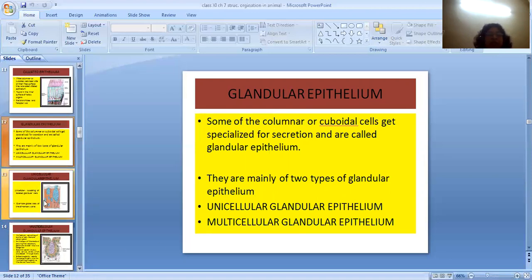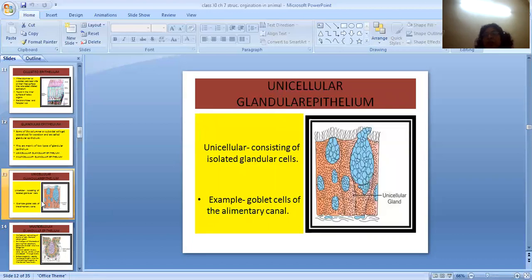Now let us first see unicellular glandular epithelium. Your salivary gland, the goblet cell, they are the example of unicellular glandular cells. Goblet cells are present in the stomach. You can see over here, this is a unicellular gland and it produces mucus.